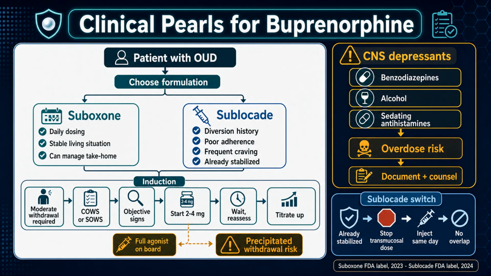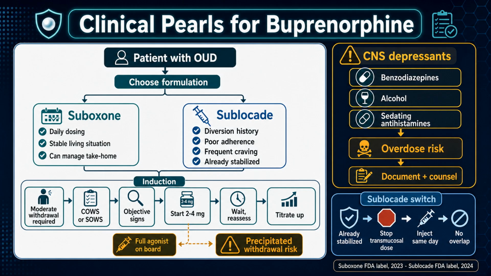Induction: patients must be in moderate withdrawal before the first dose. Use COWS or SOWS to confirm. Starting too early risks precipitated withdrawal. Start low, 2 to 4 milligrams, and titrate based on effect. Drug interactions: benzodiazepines and other CNS depressants significantly increase overdose risk. Counsel patients explicitly. For Sublocade, switch only after stabilization on transmucosal buprenorphine.